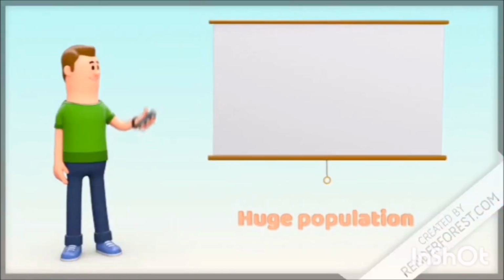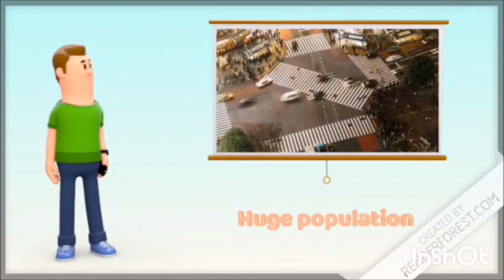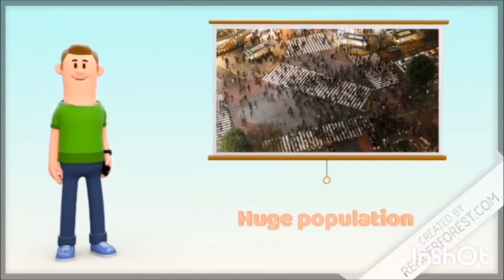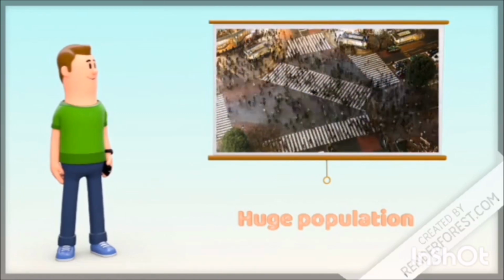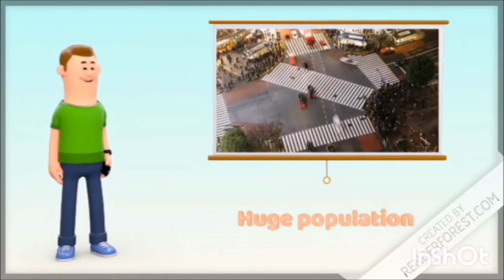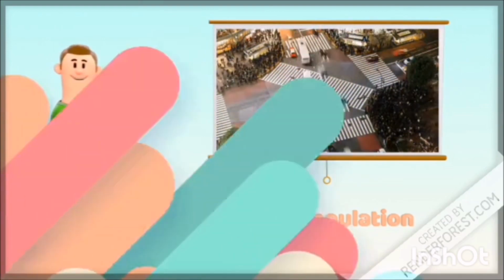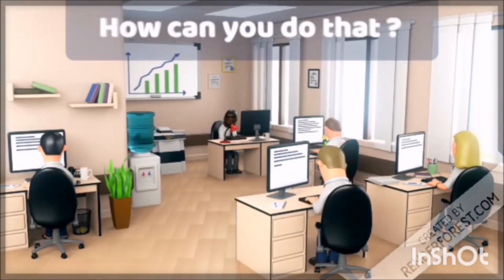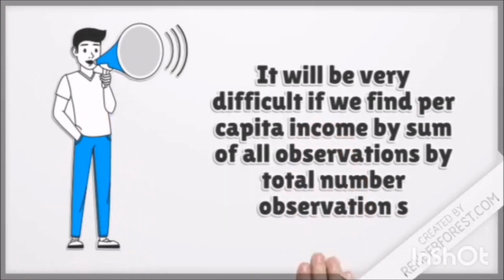Friends, have you ever wondered how experts can calculate the per capita income of a country which has a huge population and say whether it is developed or not? You must be wondering about this question, I think. So let's ask the expert, how can you do that? It will be very difficult if you find per capita income by the sum of all observations divided by the total number of observations.